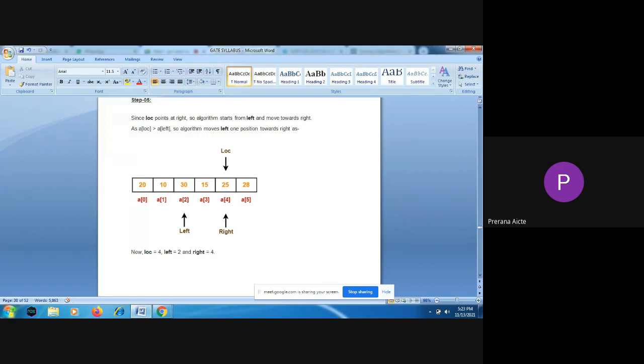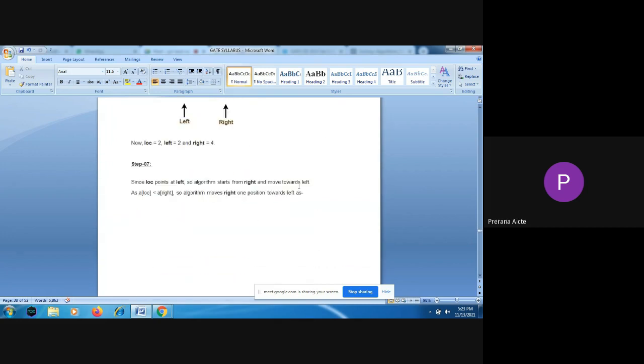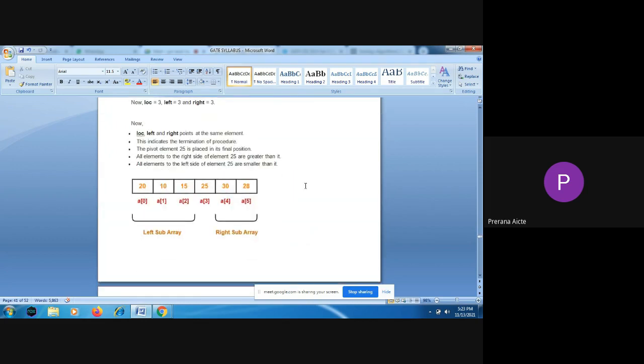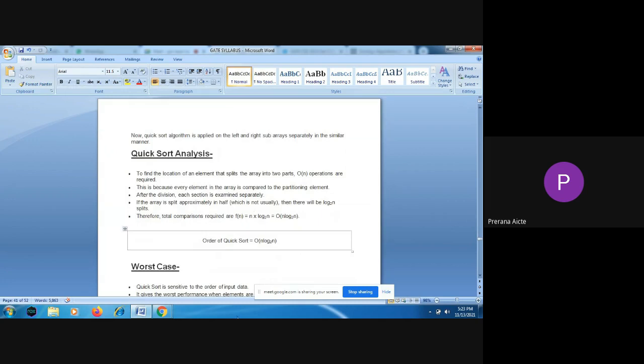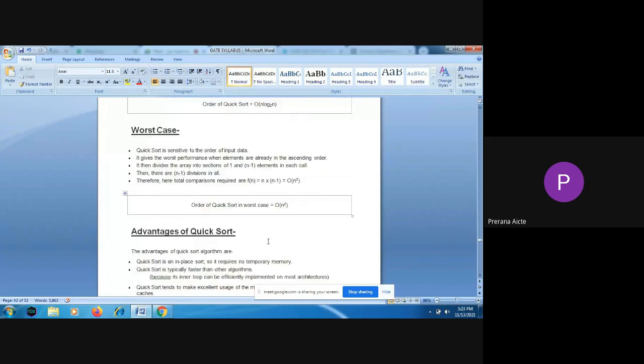So like that, the time complexity is order of n log n. But in the worst case, if after the pivot occupies its correct position, you get one element in one list and n-1 elements in the other list, then you are going to have the worst case time complexity of n square. So the worst case time complexity for quicksort is n square, but in the best or average cases it is going to be order of n log n. The worst case is order of n square.